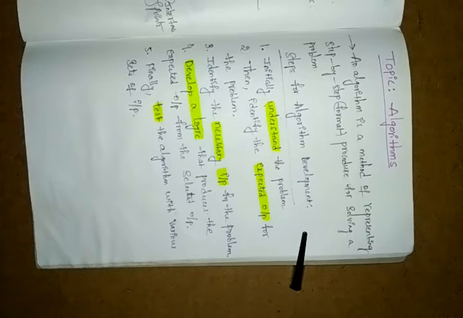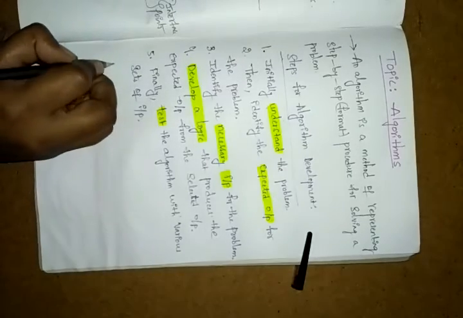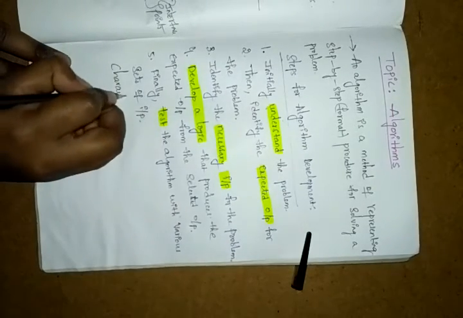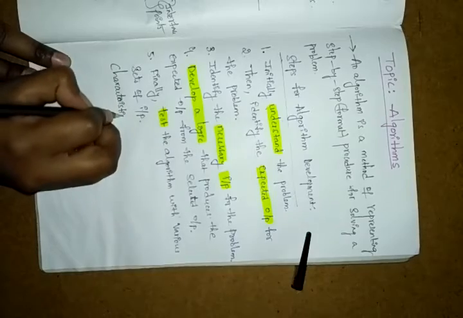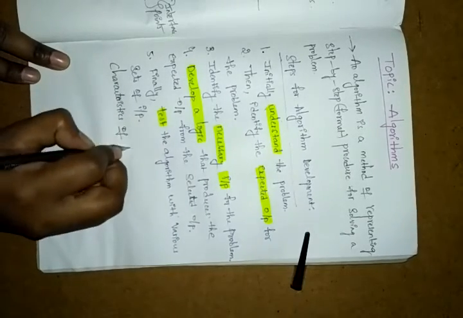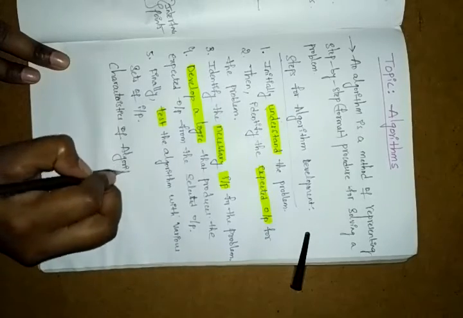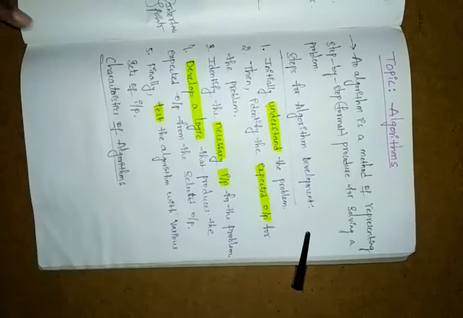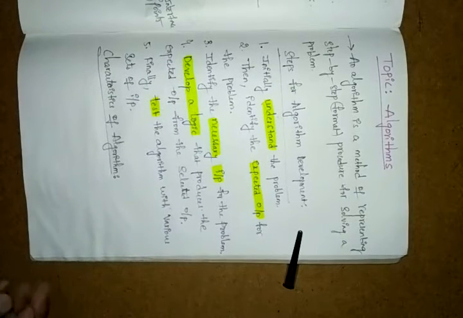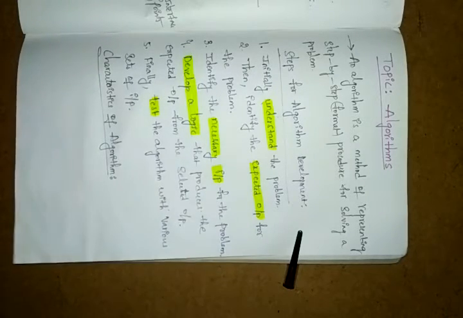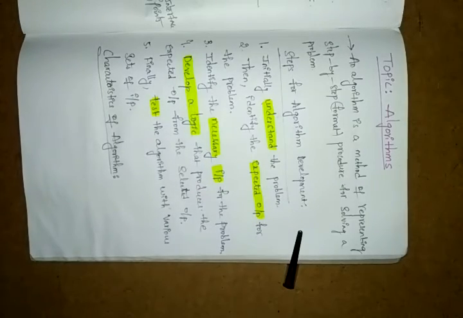Next here we have the characteristics of the algorithm, okay. What we have here, characteristics of algorithm. What types do we have here, okay. So we have a total of 5 characteristics of the algorithm, okay.